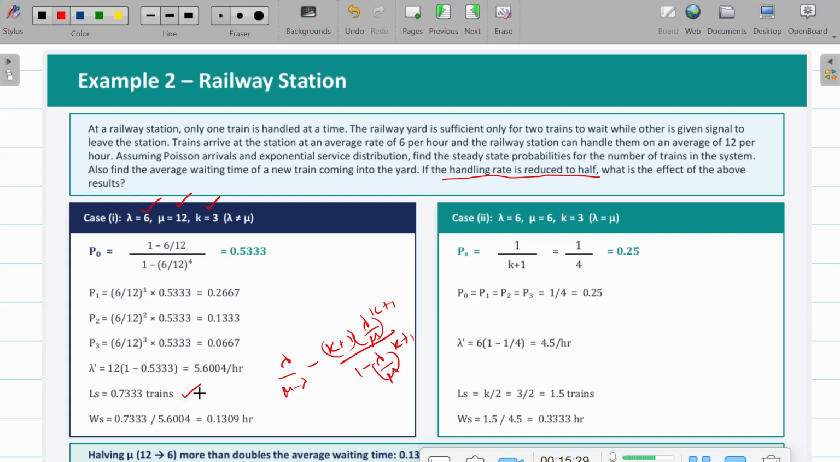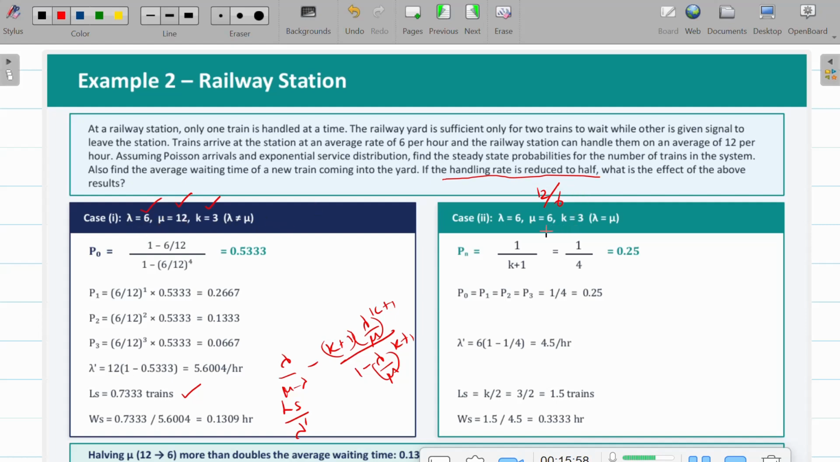It is 0.7333 trains. And the waiting time of the new train coming to the yard is LS upon lambda dash. So LS we calculate, and lambda dash is the effective arrival rate. Similarly, we have to find the problem when the handling rate is reduced. Already it is 12, so 12 upon 6, this is the scenario. Okay. And I'm just looking at this case one where my lambda is not equal to mu.